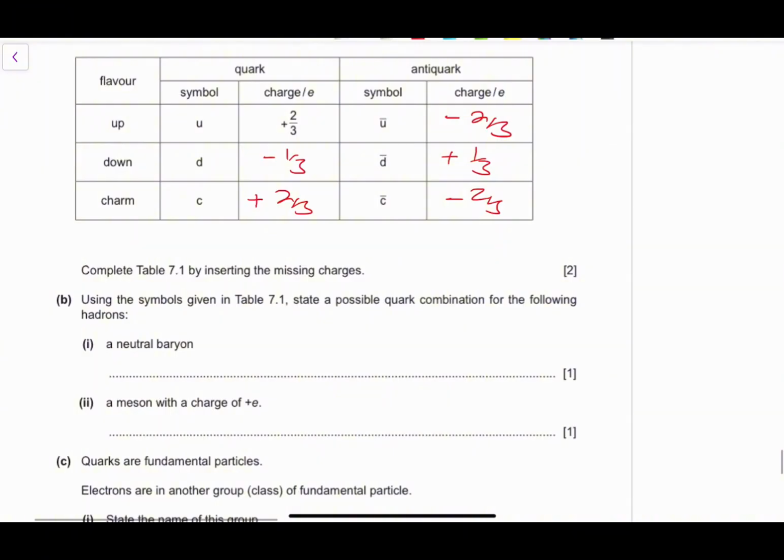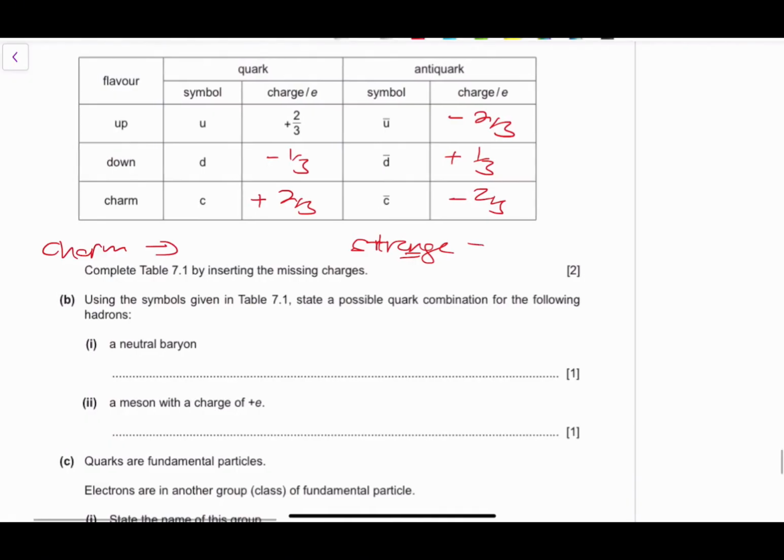How do you know that it's actually 2/3? An easier way that you can cram this is charm and strange. The word strange has the letter N in it, and that N stands for negative. So it's the only one which has negative, so it's -1/3, and charm will be +2/3. So those two work hand in hand.